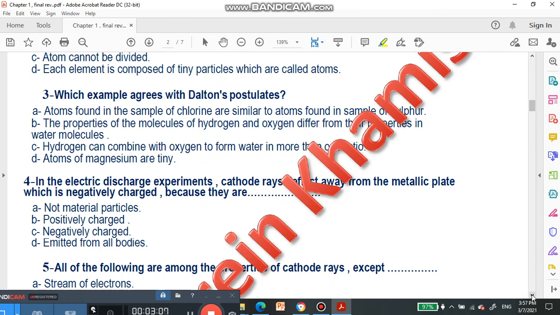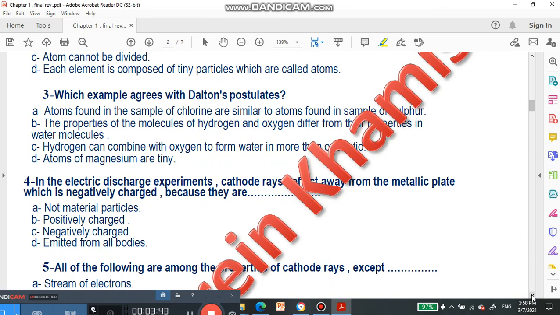It does not agree with Dalton's assumptions. Properties of molecules of hydrogen and oxygen differ from those in water molecules. Dalton is not talking about that at all. Also, hydrogen can combine with oxygen to form water. It is not what he said either.